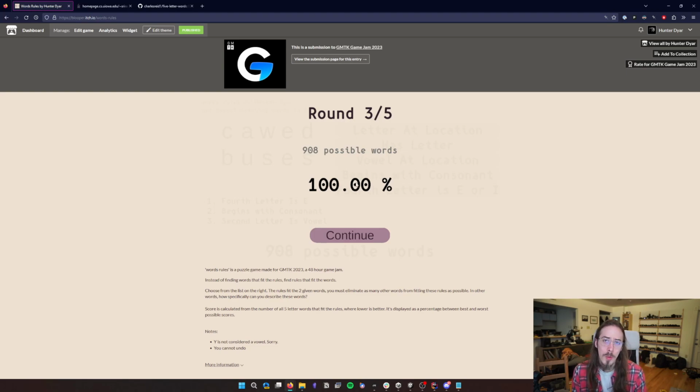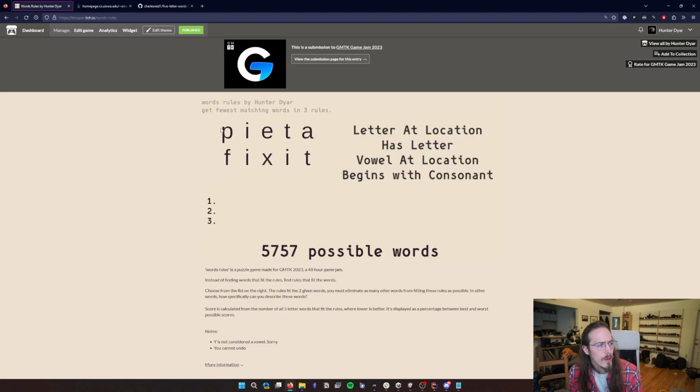So even though this was the best possible score, there were still a lot of remaining words. Because of the random word choice, that kind of happens. Some of the puzzles aren't as engaging as other ones. And I have ways to improve that involve a lot more statistics than I had time for on the jam.